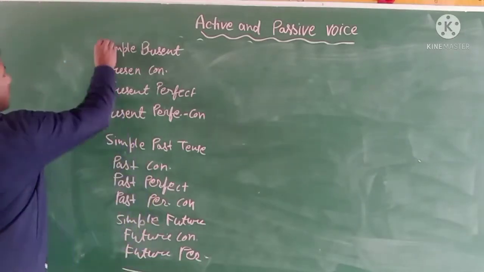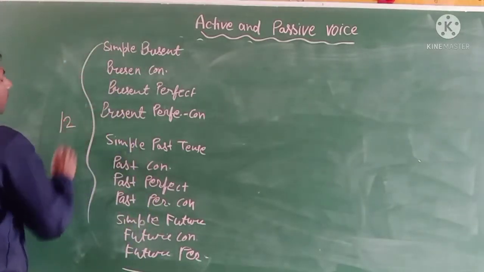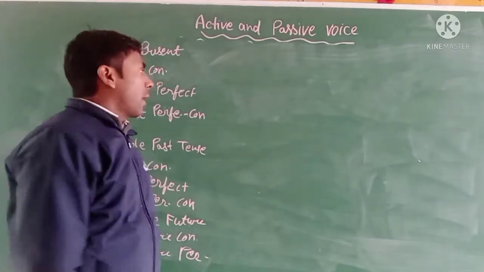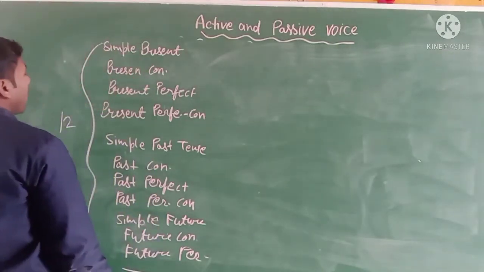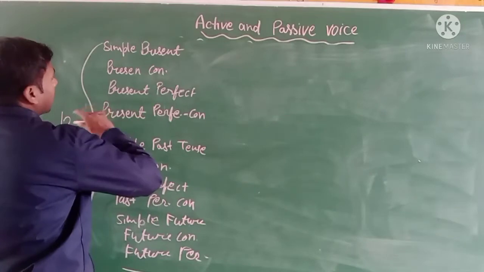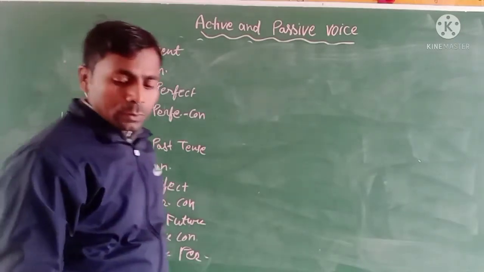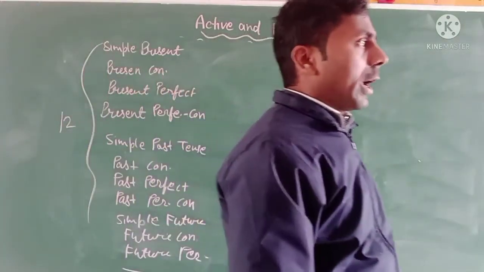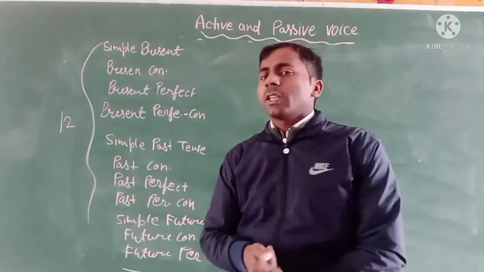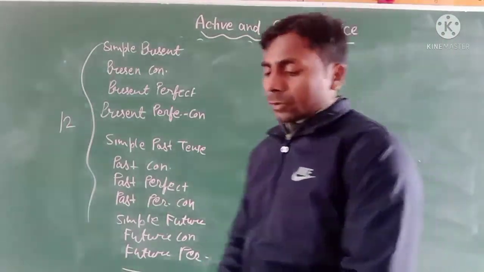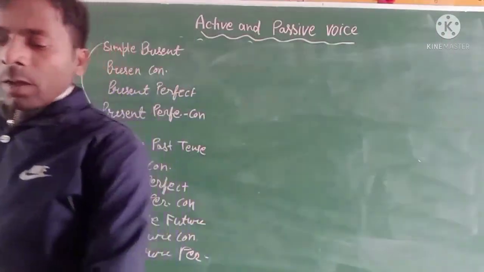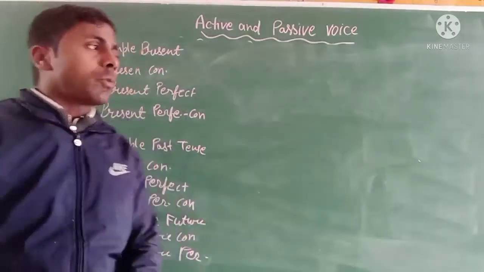There are 12 parts of the tense, and we have to use only 8 parts. Use the 8 parts of the active voice, and we can change it into the passive voice. So one by one we have to learn how we can change active voice to passive voice.